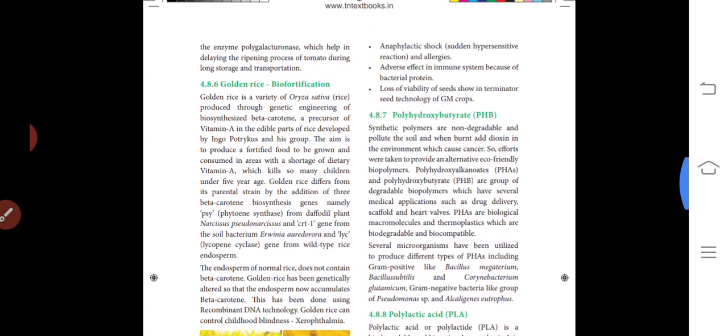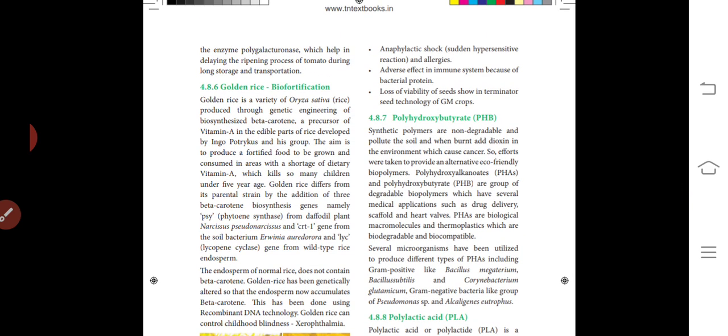All these diseases can take place, so the method followed in recombinant DNA technology is very important. Next, anaphylactic shock and allergies occur in some persons. Next, immune systems are affected.